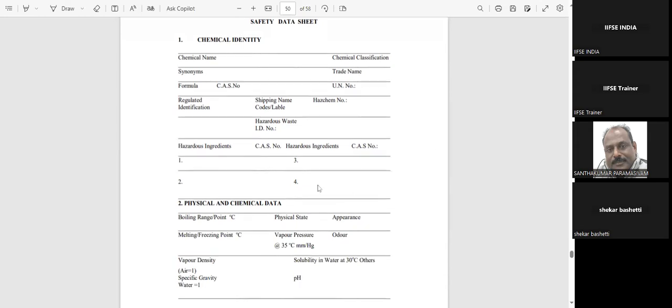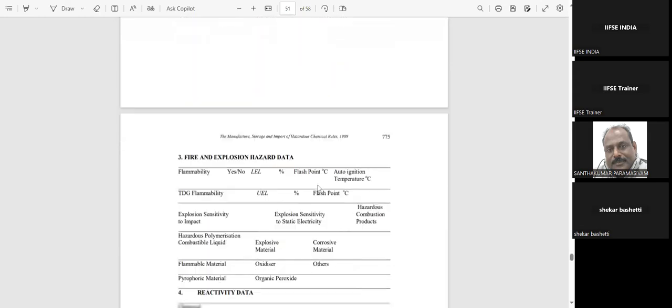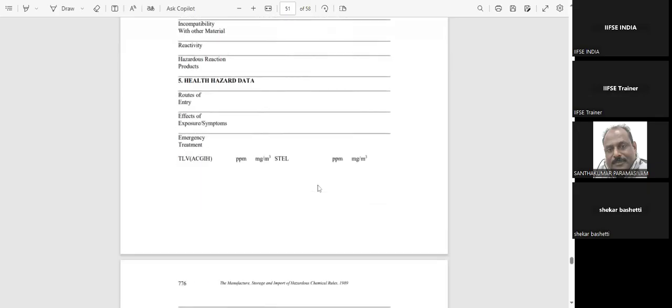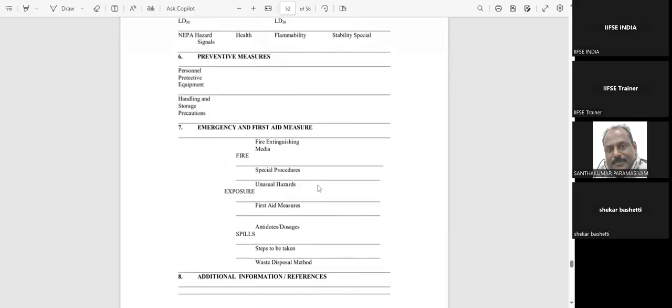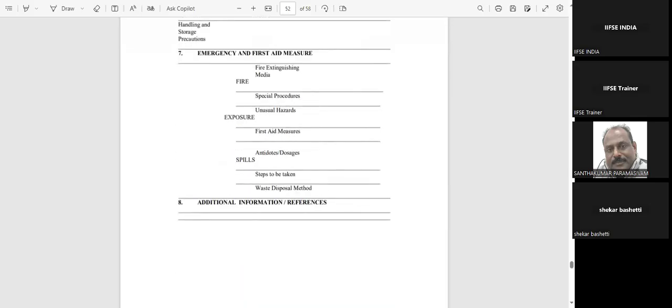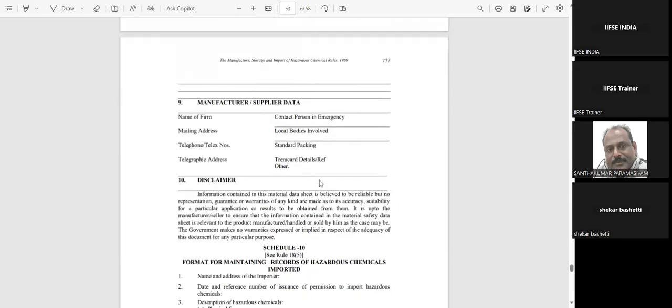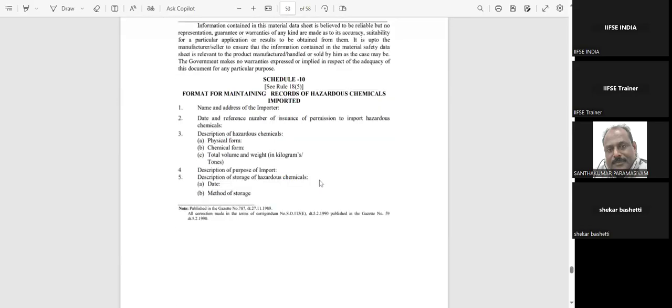So chemical identity and physical chemical data, then fire and explosion data, reactivity data, health hazard data and preventive measures, emergency first aid and measures, additional information, references, then manufacturer and supplier data, then disclaimer. These are the various details you will provide to your customers, the ones to whom you are supplying. Sorry, not suppliers, your customers.